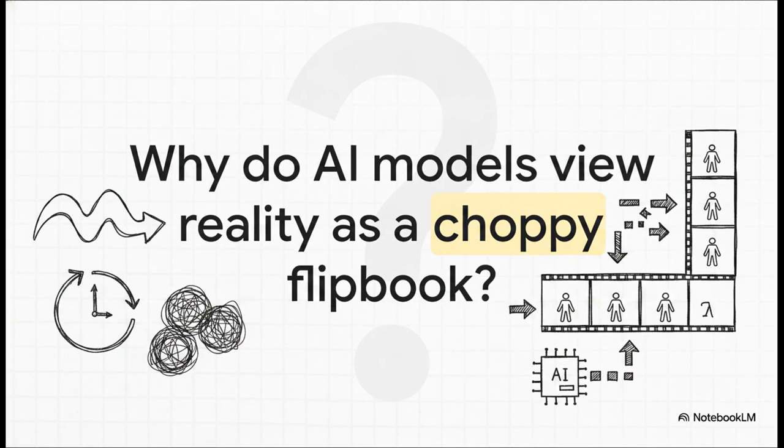Okay, let's kick things off with a pretty foundational question. In our daily lives, space and time are totally fluid, right? They're continuous, objects move, they interact, they collide, all governed by uninterrupted physical laws. But why do our most advanced AI models still view the physical world like a choppy flipbook? Almost every contemporary AI model relies on what we call discrete time modeling. They literally view reality as a sequence of static, individual frames or steps, completely missing all the space in between.